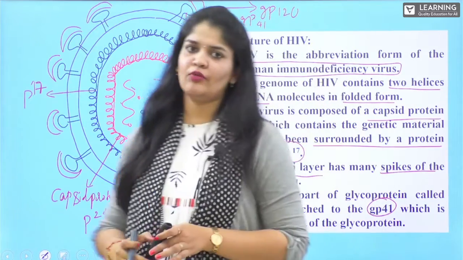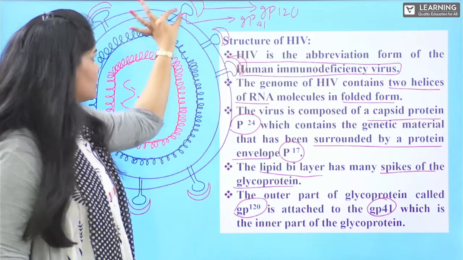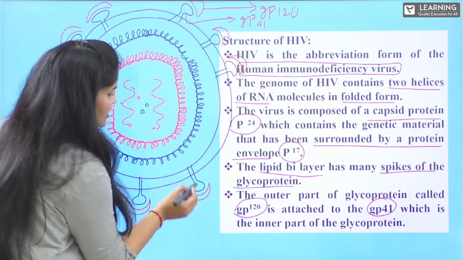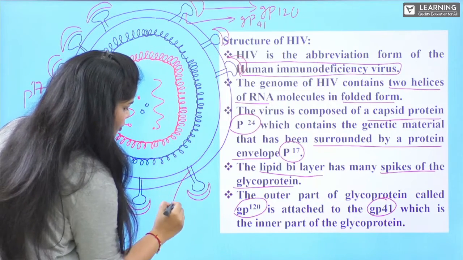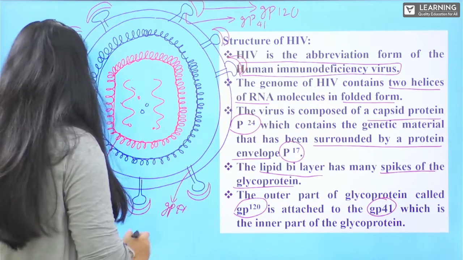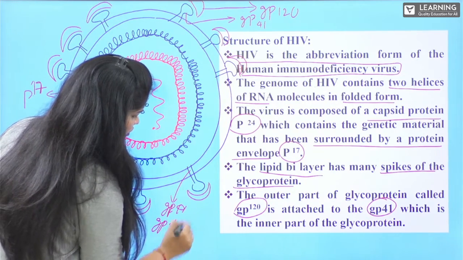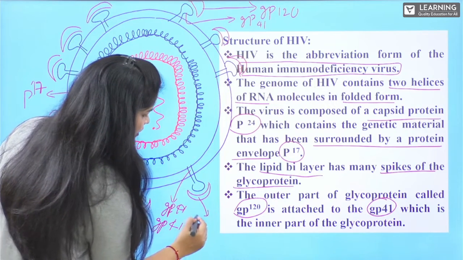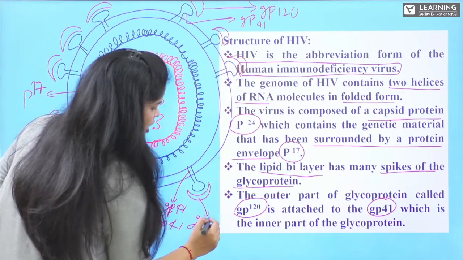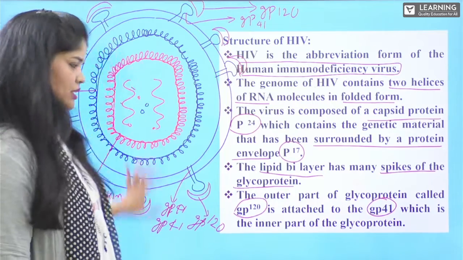Glycoprotein 41. Look here, this is the inner part of the glycoprotein, GP41, and this is the outer part, which is called GP120. Okay, this is the complete structure.